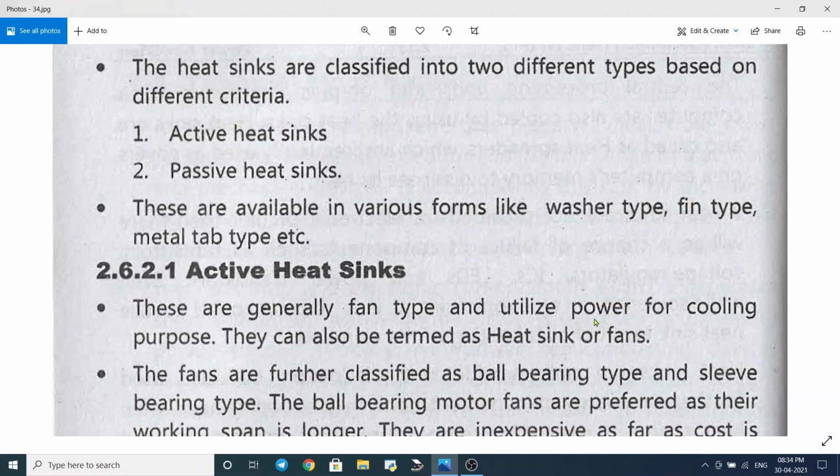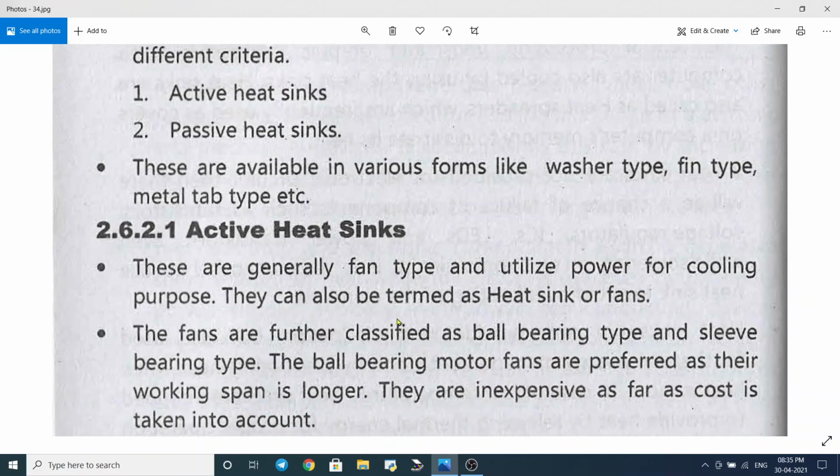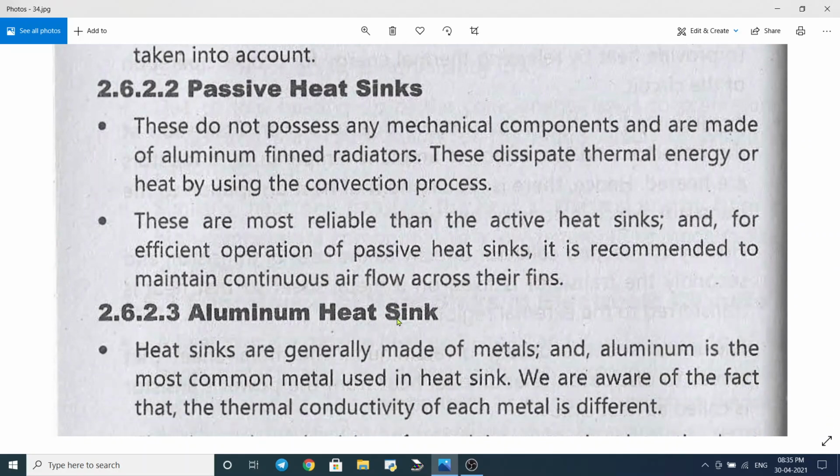So they utilize electric power for the cooling purpose, and typically they use an electronic circuit along with a fan. Whereas the passive heat sinks are mechanical components like metallic sheets used to radiate the heat.